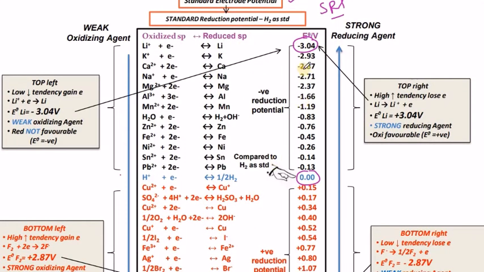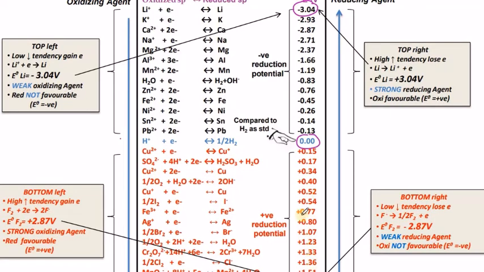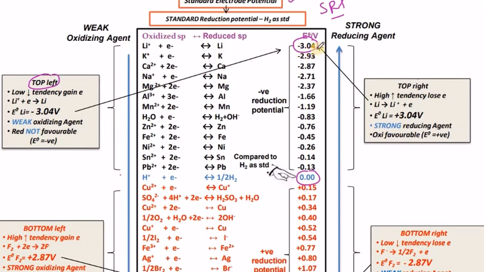In this way, the list of E0 values in increasing order, that arrangement, we call the electrochemical series. Here, observe the top left: we have lithium. Lithium's reduction value is minus 3.04. Lithium is a weak oxidizing agent and a strong reducing agent. So reduction is not favorable for it when the E0 value is highly negative.